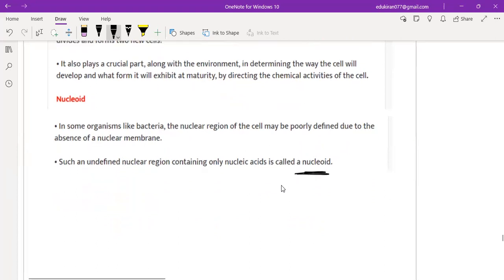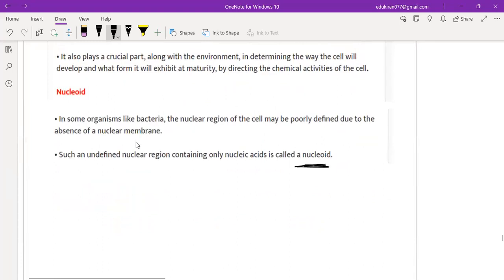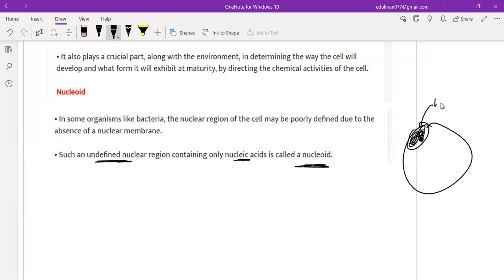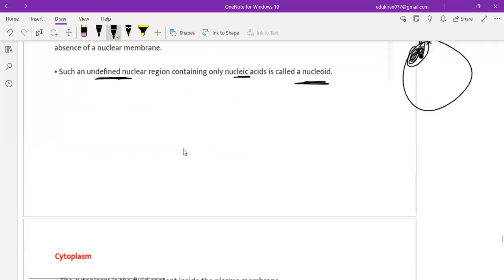So without the nuclear membrane, it's called a nucleoid? No. Over here, such an undefined nuclear region, it has only nucleic acid, that is the nucleoid. Right? You don't have any defined part. For example, this is the region of the nucleus, right? And it is undefined, but it has nucleic acid here. So you will say this area is the nucleoid. Clear? Oh, okay, yeah, understood.